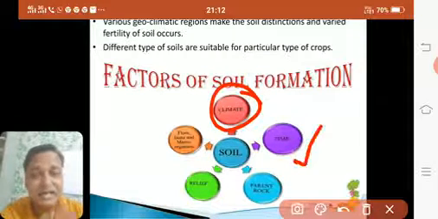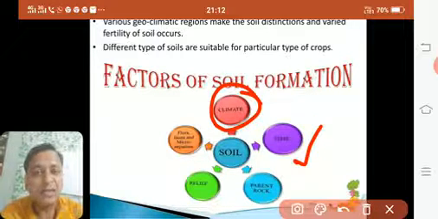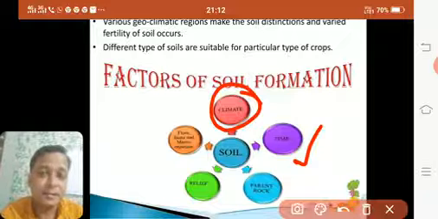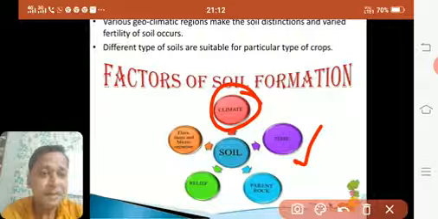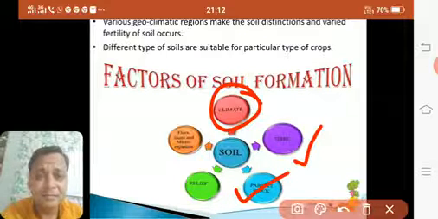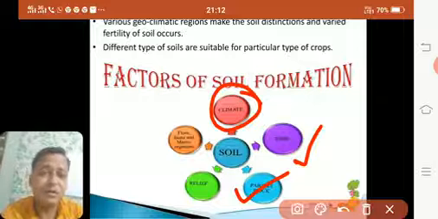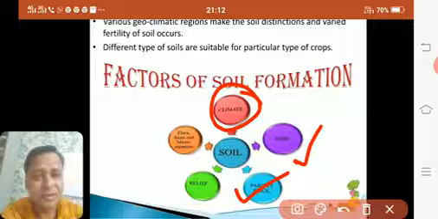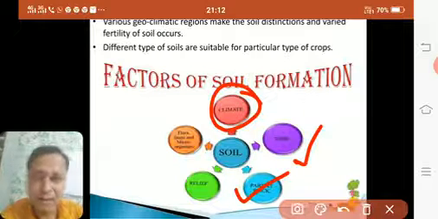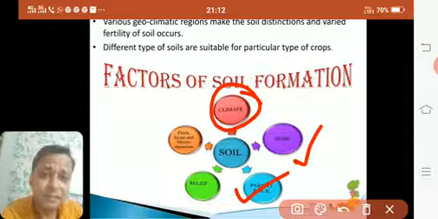Time, like we had seen, it takes hundreds of years to make 1 centimeter of soil. So how much time that soil has taken also defines the kind of soil. Parent rock, from which rock it is made, is also important. If it is made from igneous rock or sedimentary rock, or metamorphic rock, the kind of soil will also be different. Like limestone will give a different kind of soil. If it is full of marble or granite, it will be a different kind of soil.